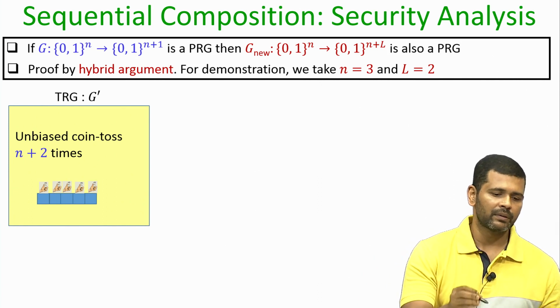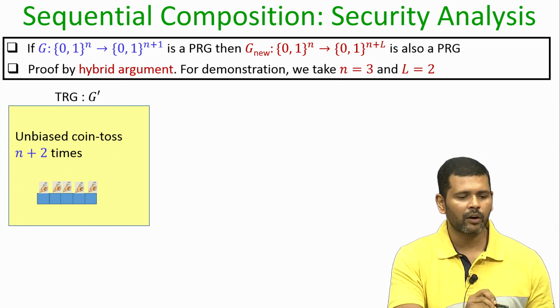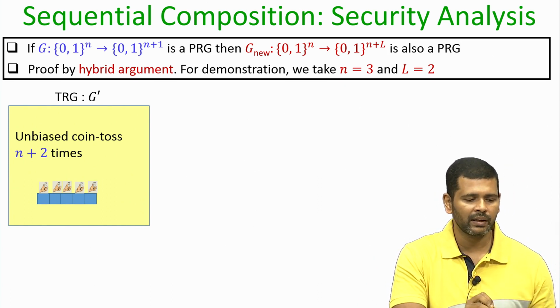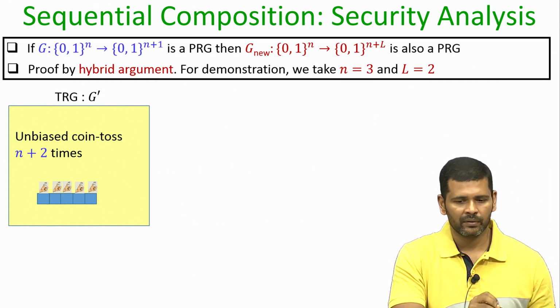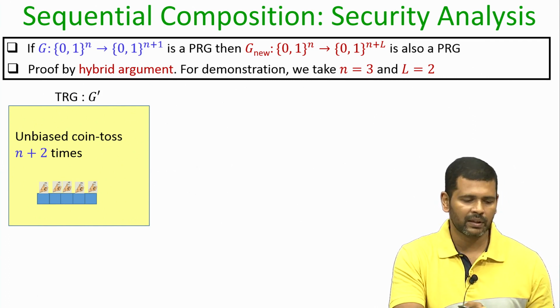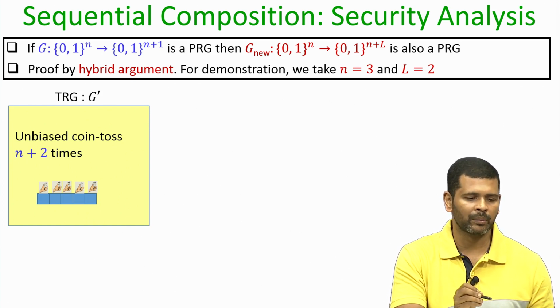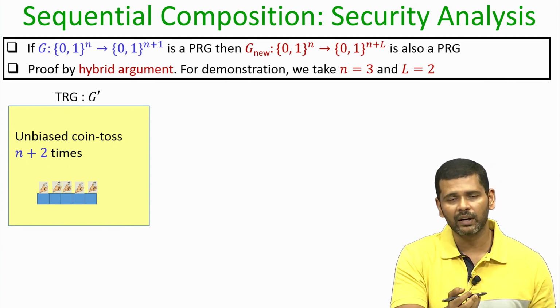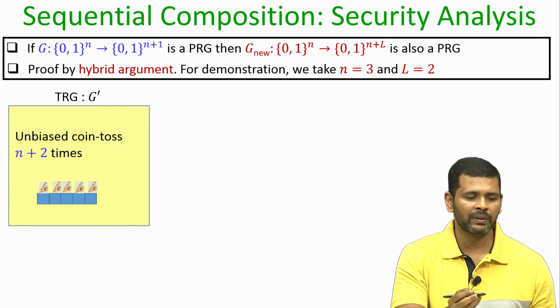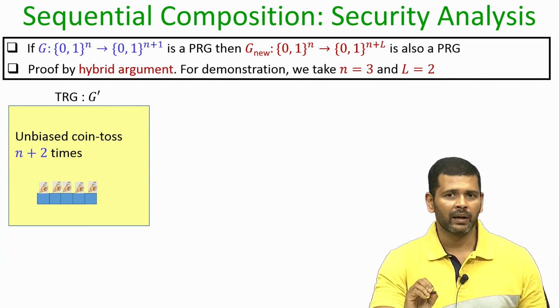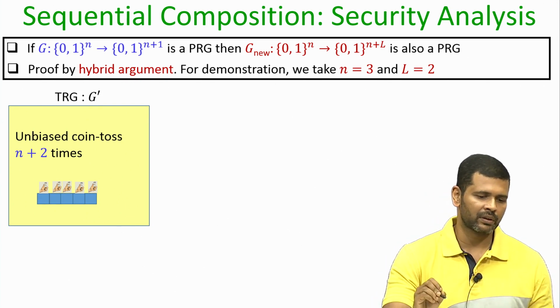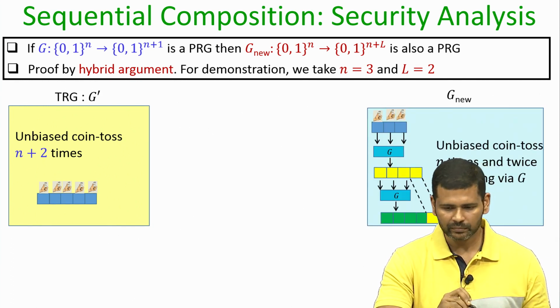We start with the first algorithm G dash, whose output is a collection of n plus 2 uniformly random bits. Since n is equal to 3 and L is equal to 2 here, the algorithm outputs a string of length 5 where all the bits are uniformly random, and that is precisely the output that a true random number generator of length 5 would look like. That is the construction of your algorithm G dash.